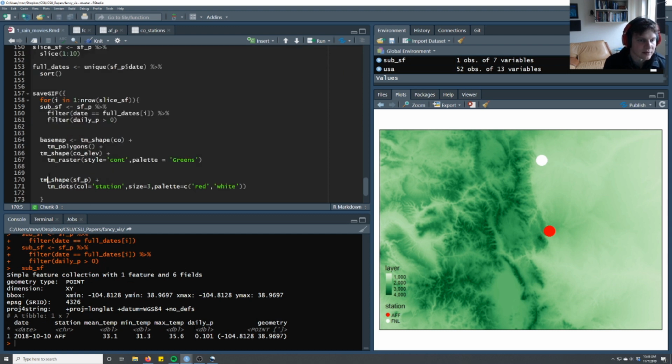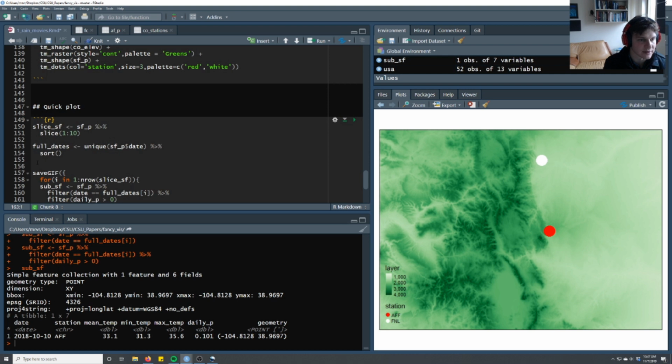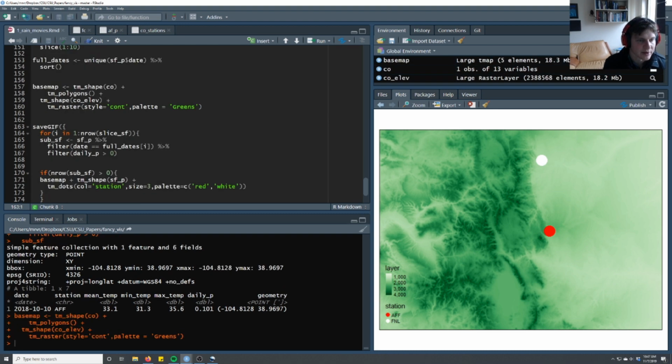And so basically down here, what we want to do is create an if statement that says if the n row of sub SF, so the number of rows, is greater than 0, then I want you to plot this dot. So we're going to add base map, and that's going to go plus this stuff. So here we'll make the base map, and actually we don't even have to, this is wasteful. We don't have to do this in the loop. We can just make this base map once outside of the loop, so we're not making it every time, which is great. So now we made the base map, and then we're going to add that base map to this sub SF.